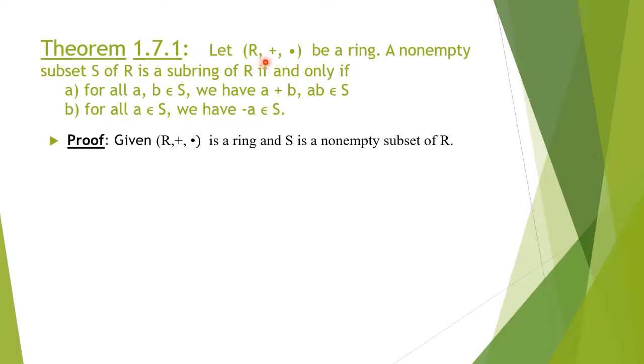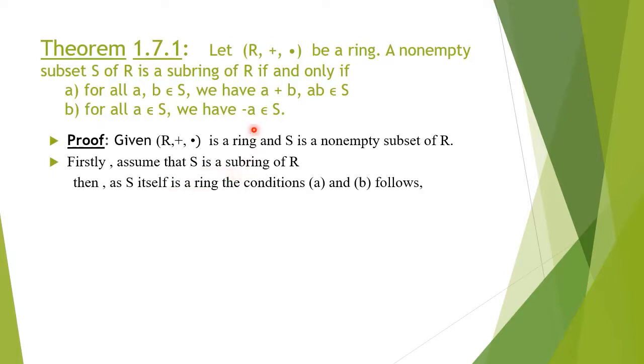It is given that R, plus, dot is a ring and S is a non-empty subset of R. First we shall assume that S is a subring of R. Every subring is itself a ring, so these conditions follow automatically.